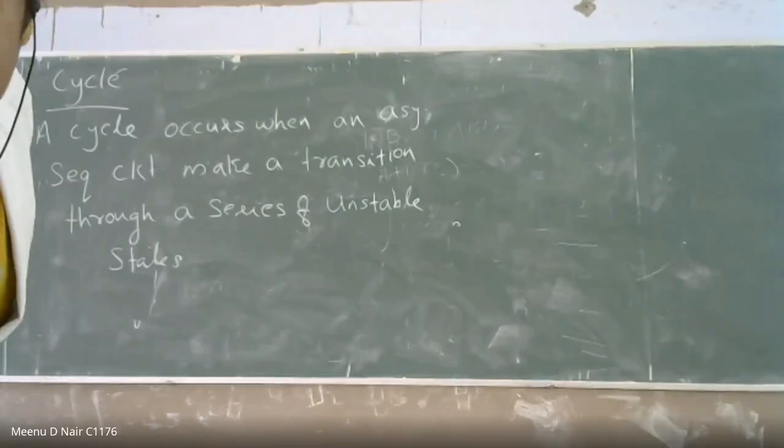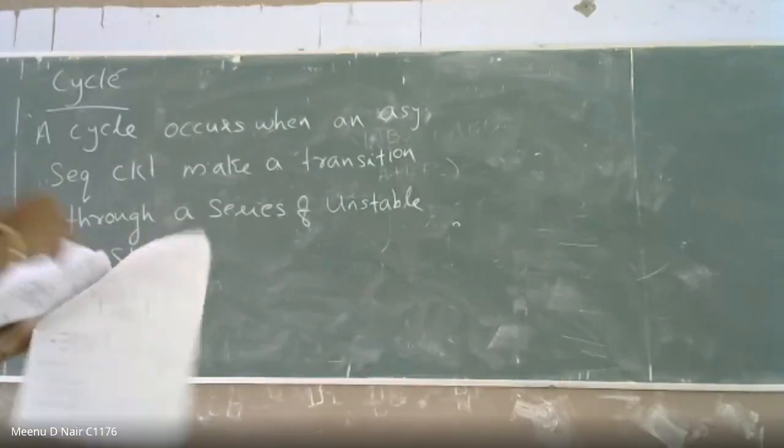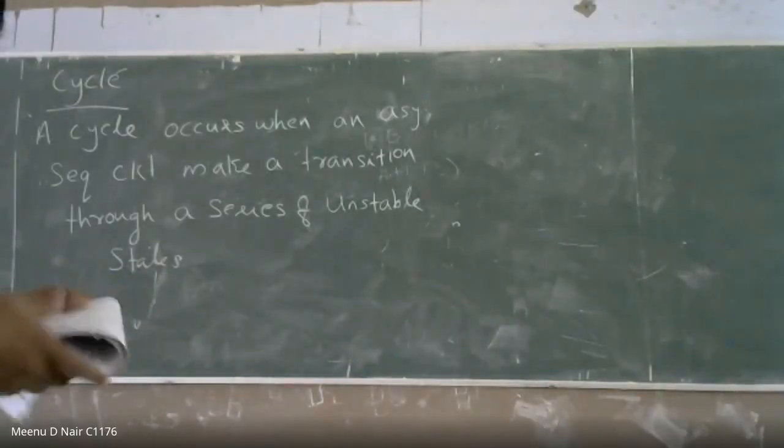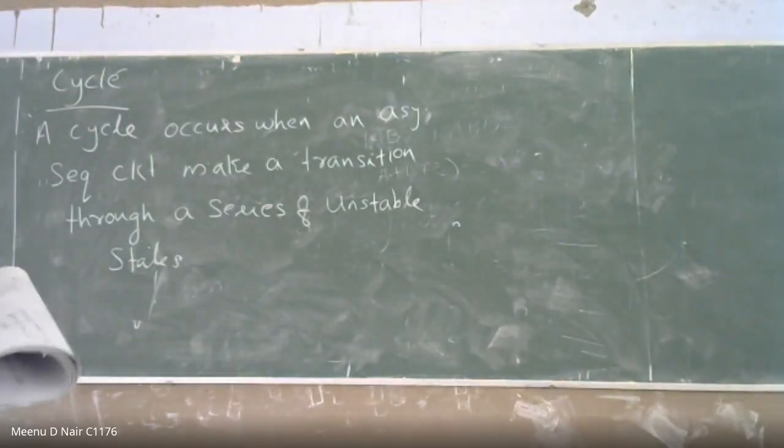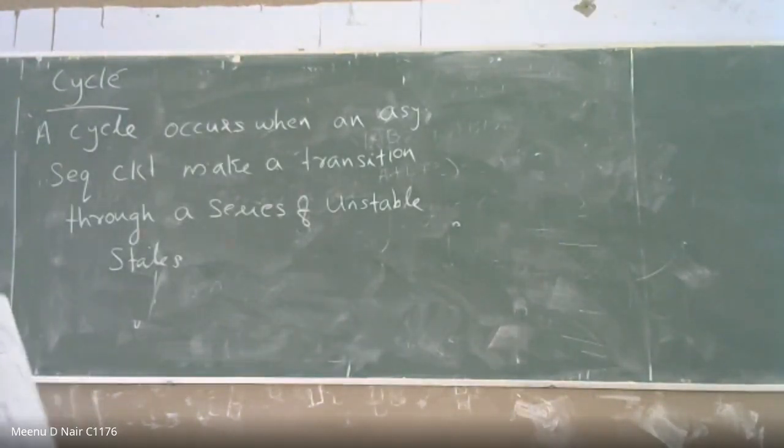Riaz is asking for a definition of critical race. Can we give that the sequence in which the internal variables change determines the final state of the machine? Because in a critical race, it's harmful, right? So the final state of the machine is to be considered, right? I will give the definition, sir, no problem. So the definition is, if the final state depends on which state variable changes, that is the race condition.